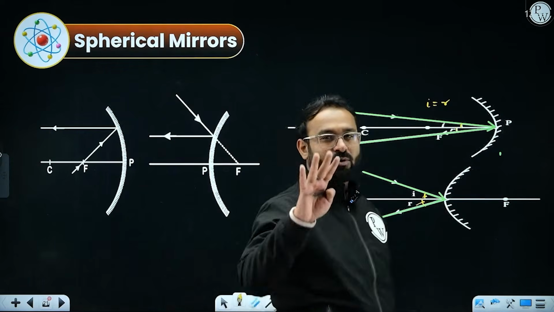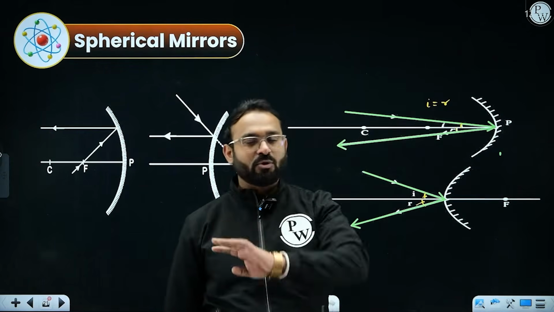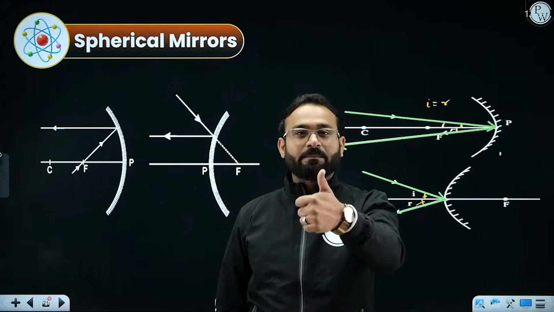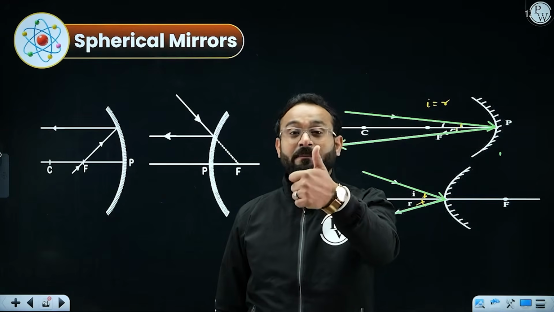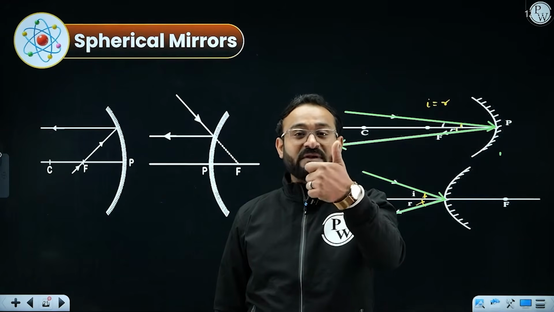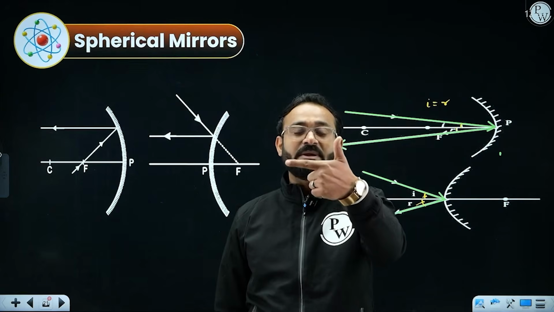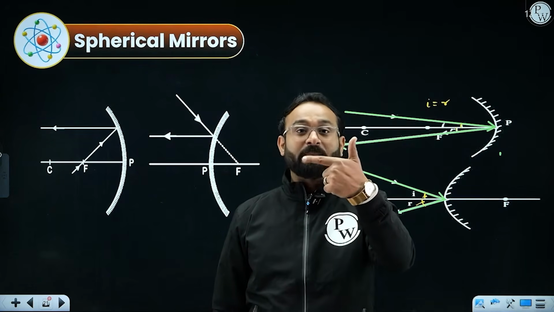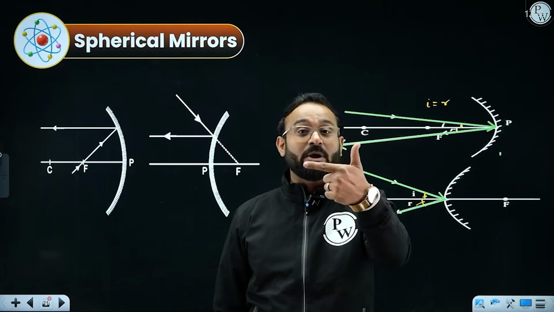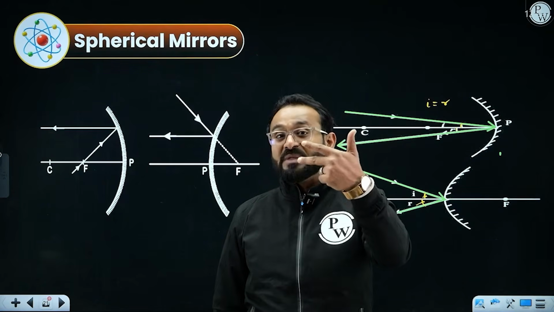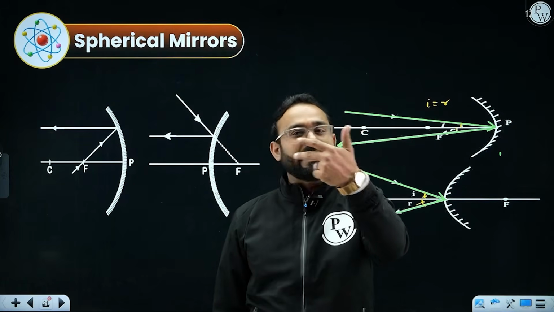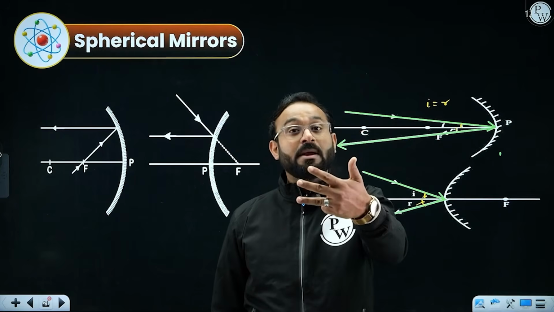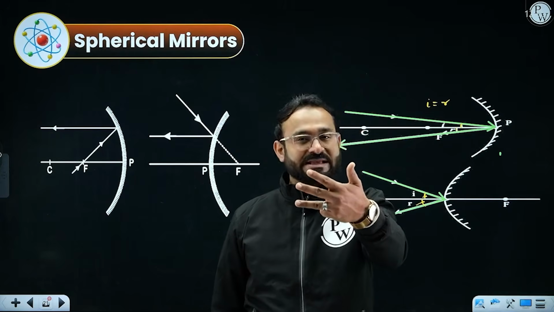So these are the 4 rules. I'm again going to repeat what are the 4 rules which we have seen just now. The very first rule, if the ray of light passing through principal axis, it will be passing through focus. If the ray of light passing through center of curvature, it will be reflecting back along the same path. If the ray of light passing through focus, it will be going parallel to the principal axis. And the rule number 4, if the ray of light incidenting on pole, it will reflect back along the same medium by forming the same angle.